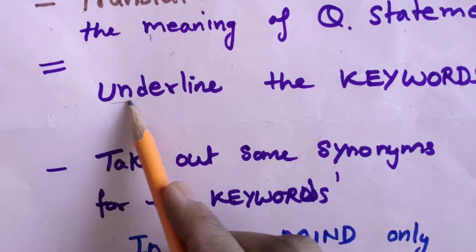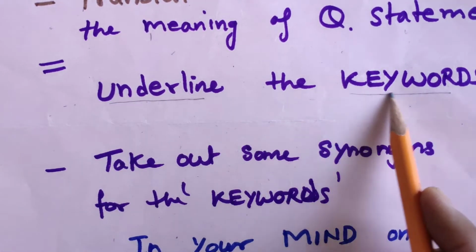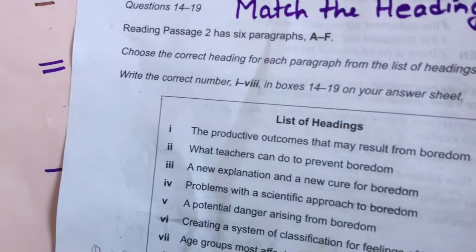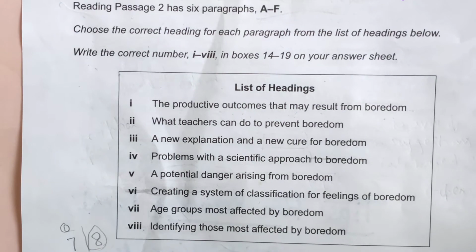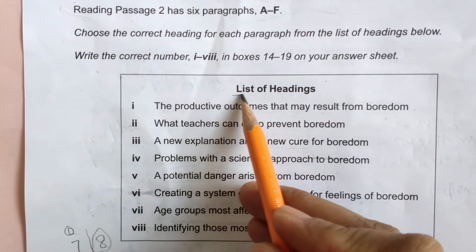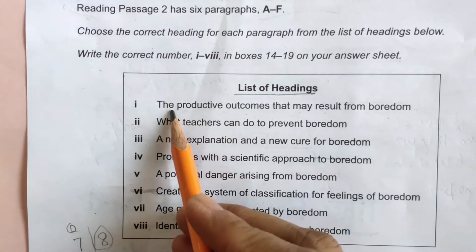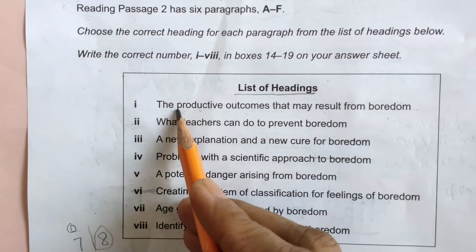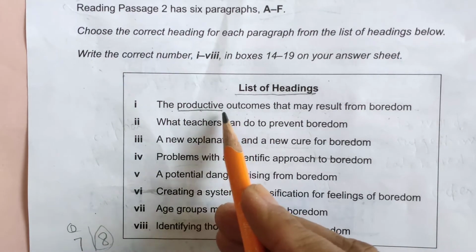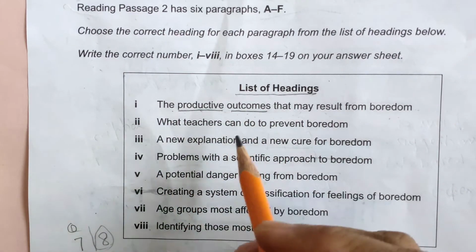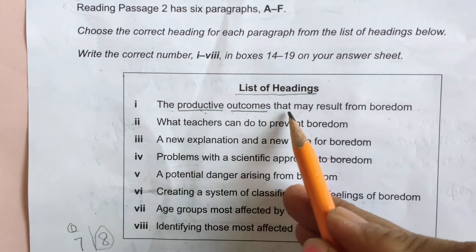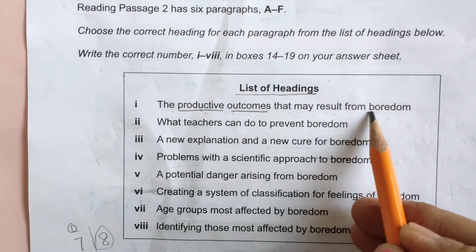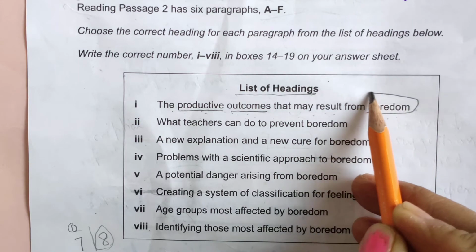Next is underline the keywords. What are the keywords? These are the keywords in the list of headings. Let's find them. First is the productive outcomes. The productive outcomes that may result from boredom. Boredom, of course the topic is relating to boredom.